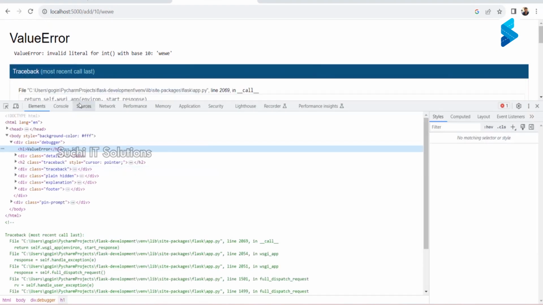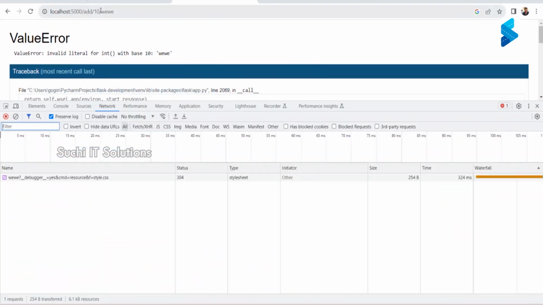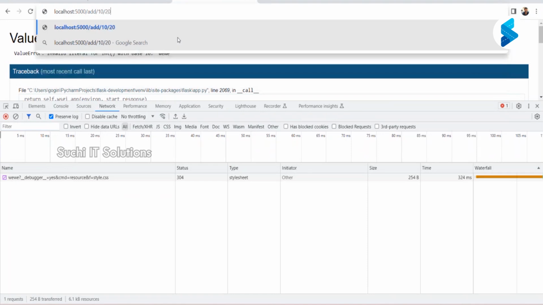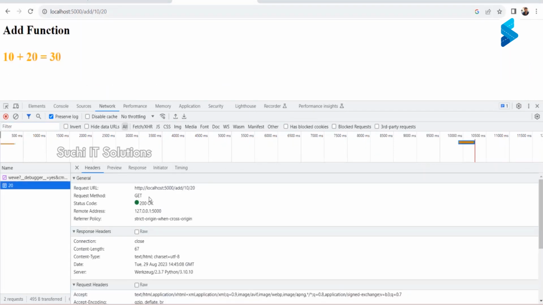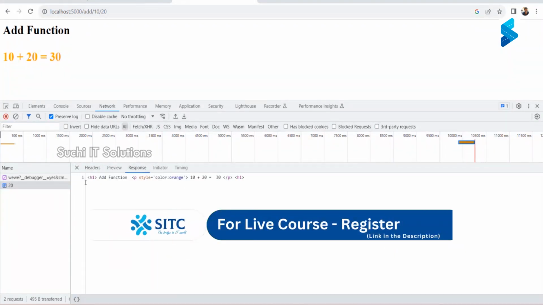Now if you just see in the network, let me go back and say 20. Okay, now let us watch what happens in the network tab here. So this is the URL localhost add 10/20, and this is the IP remote address, like what I was showing to you guys yesterday. Now I'm showing the same thing with respect to our application. Remote address is this IP address, and this is the port number, and the status code is 200, and this is the response. This is what is returned from the backend.